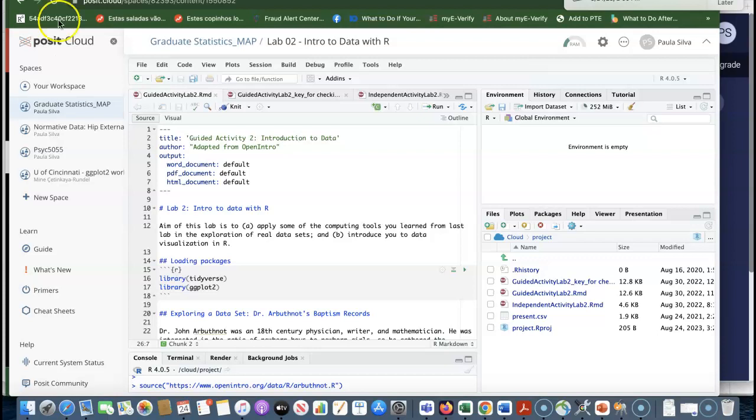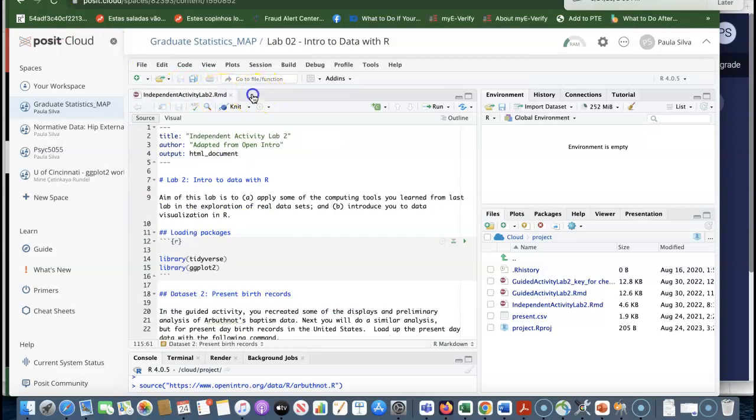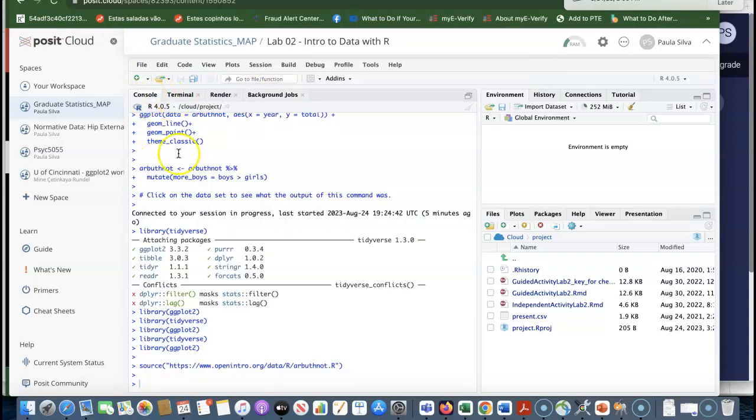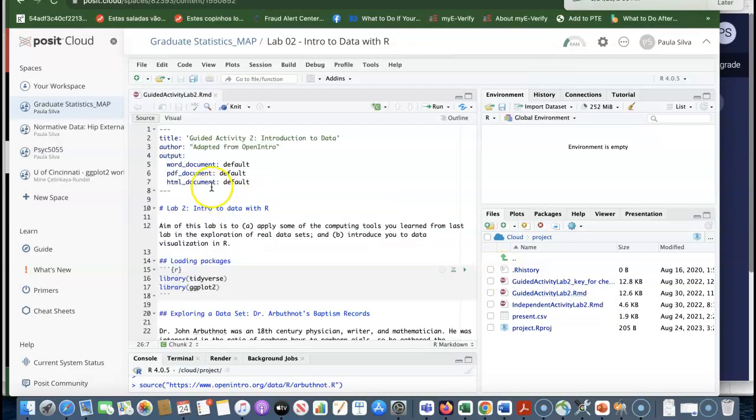So a couple of things. When you open your Lab 2, you might not see any pages open up here. And when I start recording my video, I already had a document, one of the activities down on the right, opened. That created confusion to some of you, so make sure before you start watching the first video of Lab 2 that you open your guided activity. So when you open it, now you're going to be in the same place as I am in that activity.